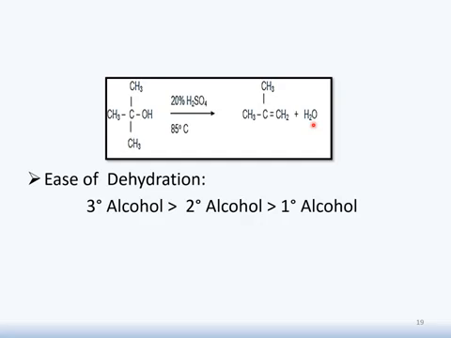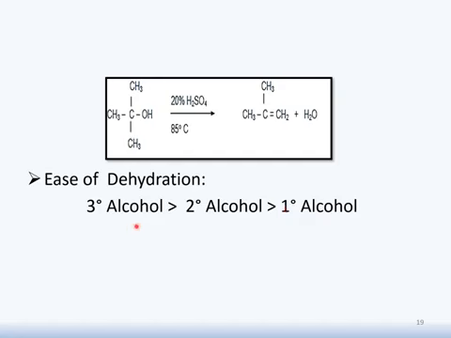So let's conclude our discussion here. It is about ease of dehydration, and we will see how tertiary alcohol responds, then secondary, and then how primary will respond. Tertiary alcohol means it is bonded to 3 carbons.